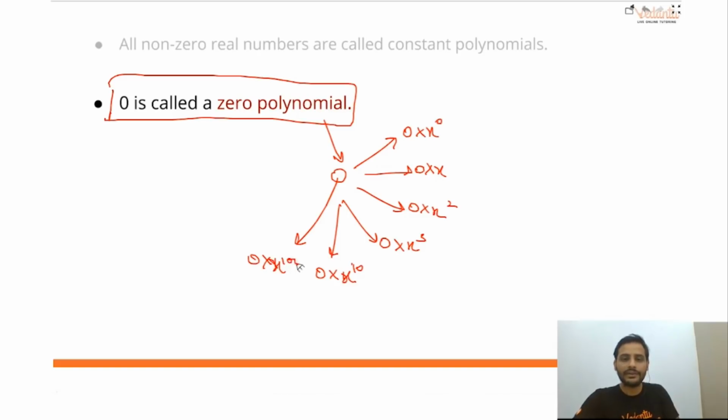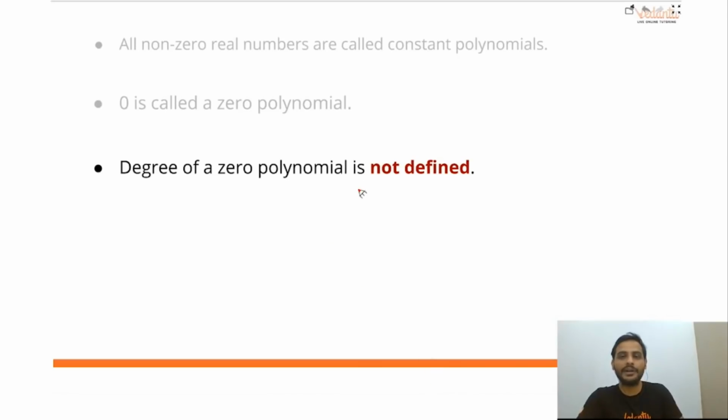Which one should I pick out of all these? All are correct. So I'll say, see student, I got your point. All are correct. We cannot say which one out of these it is. So what we told is that the degree of a zero polynomial is not defined.